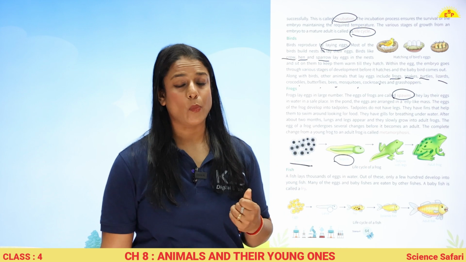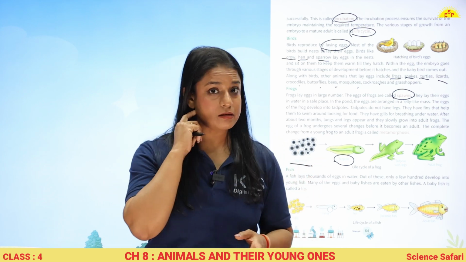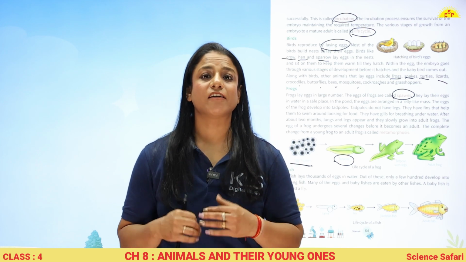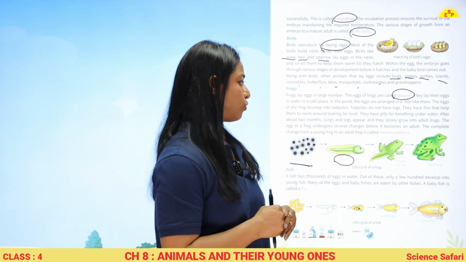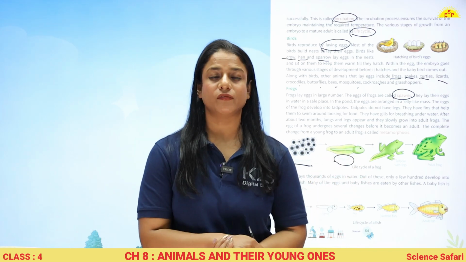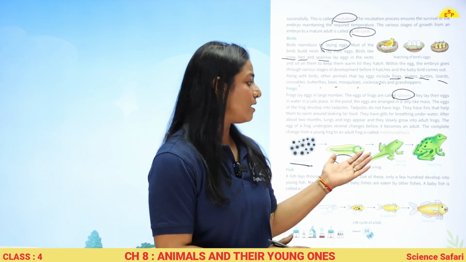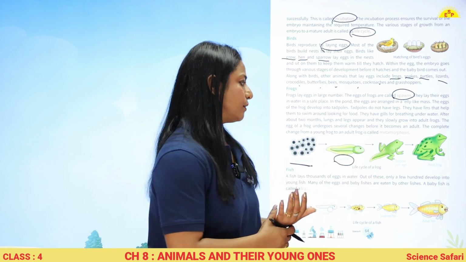Why lungs? Why gills? Because it's an amphibian. Amphibian means frogs can survive both in the water and on land. So with the help of their legs, they can hop on land and move, and with the help of their fins, they can swim in water.